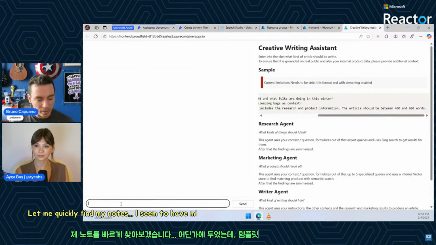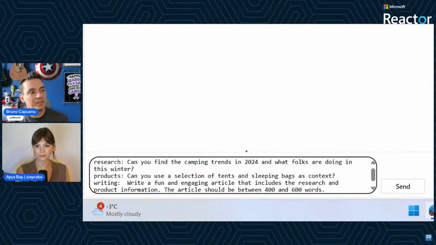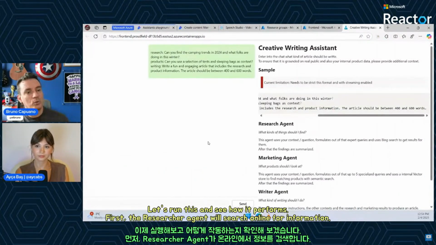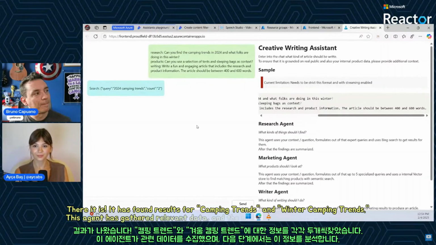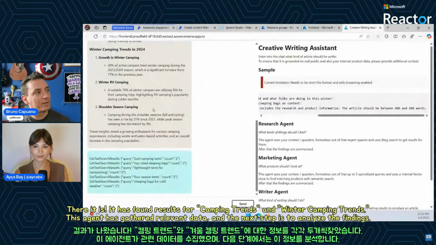And let's give this a try. This is the input that we have: can you find the camping trends in 2024 and what folks are doing this winter? Use a selection of trends, and write a fun and engaging article that includes the research and more. So let's run this and see how it's going to do. First of all, the researcher is going to search online. And by the way, there it is. It's doing some search online. It found 2 for camping trends, 2 for winter camping trends, and more.